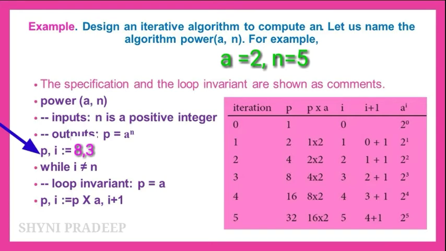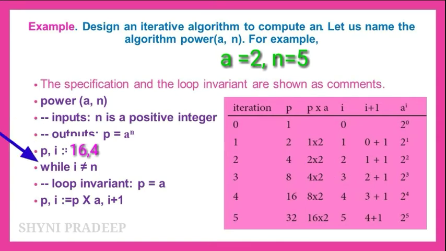So again check the condition: 3 is not equal to 5. This condition is also true, so execute p is equal to p into a. The p value is 8, the a value is 2, so 8 into 2 is 16. Now the p value is 16, and i is equal to i plus 1, which means 3 plus 1, which is 4. Now i becomes 4.